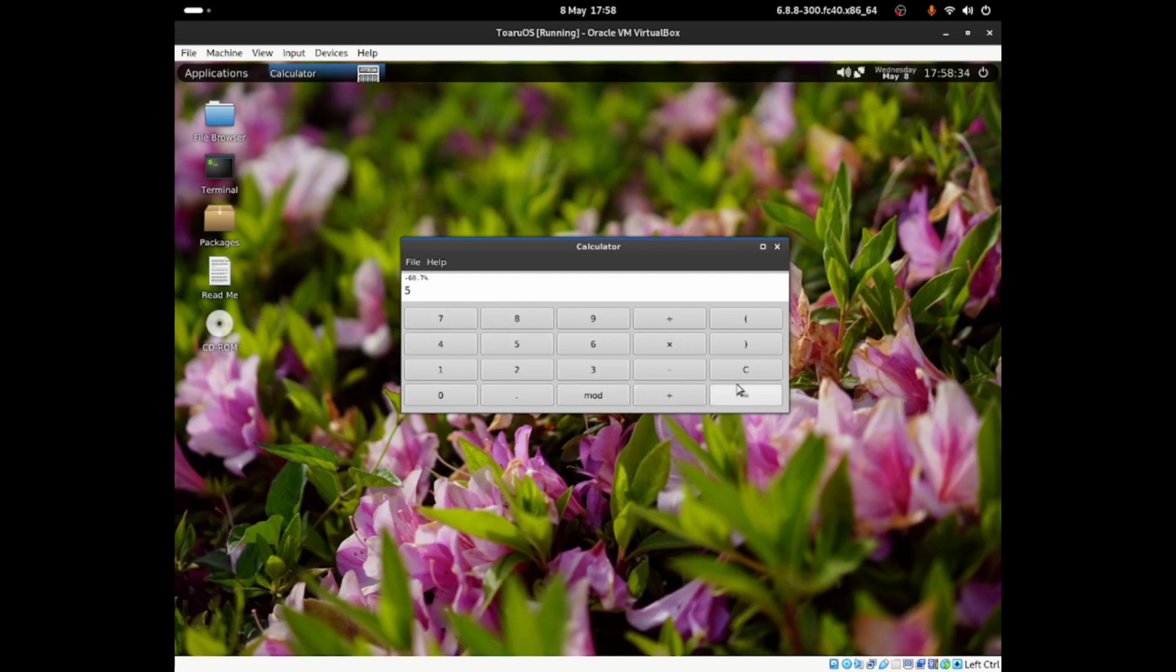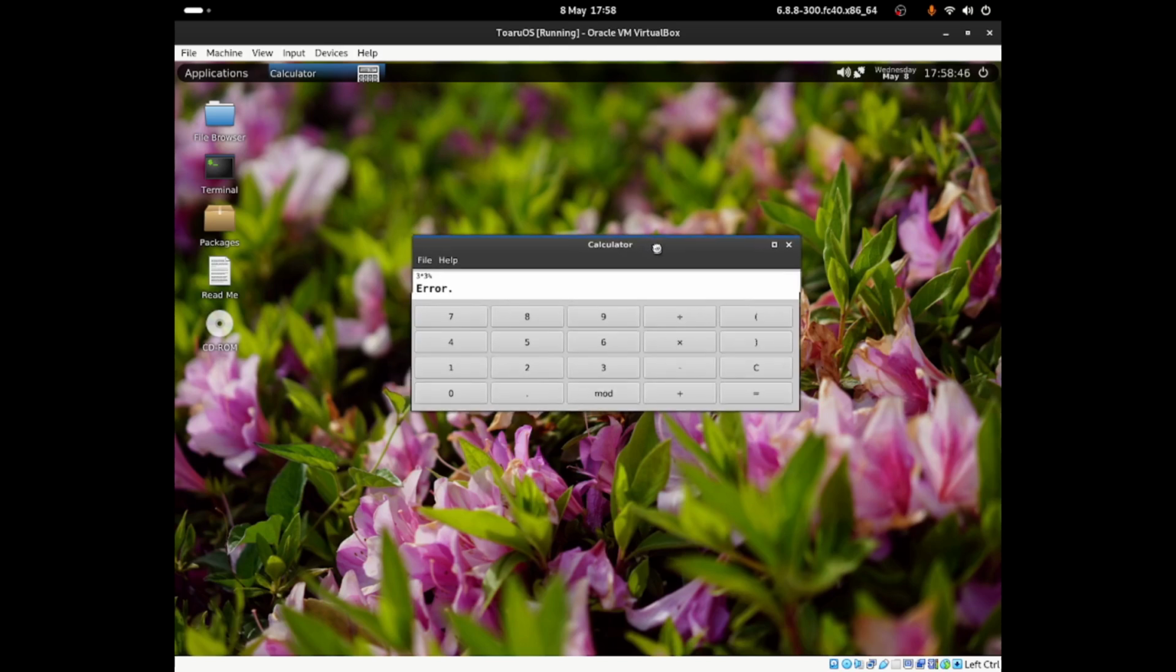So if I do 5 equals to error, if I just clear the entire screen, if I do 3 times by 3, if I do mod, okay, it just adds percentage to it, I guess. I don't see a point of mod, but I'm not really a maths genius. If you guys know more about this, then say so down in the description.